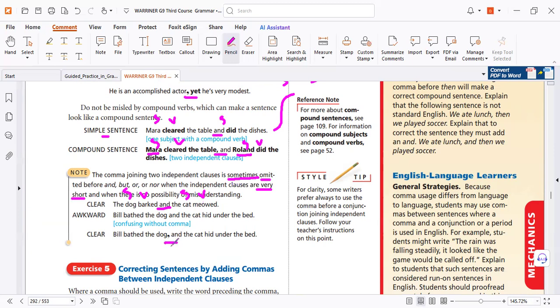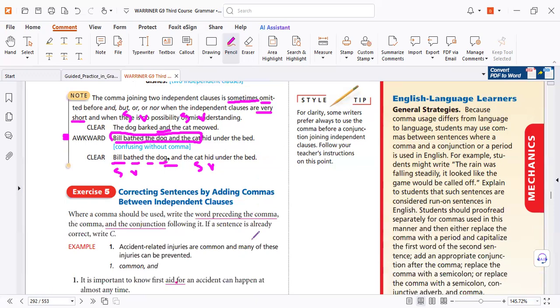But here, it's long. Look, 3 words, 4 words. You need a comma. Why? To help the reader to understand. Look, Bill bathed the dog and the cat. Perhaps I understand like that. So he bathed the dog and the cat together, or bathed the dog only? But here I understand the cat hid and Bill bathed. So now I understand he bathed the dog only and the cat hid under the bed. So that's the point. To avoid awkwardness, meaning the meaning is not clear, we follow the rules. That's all, my friend.